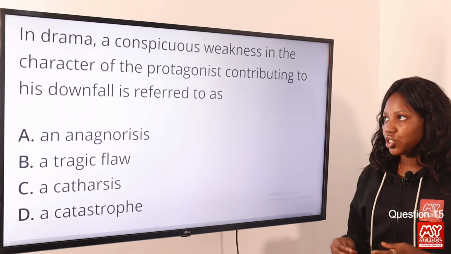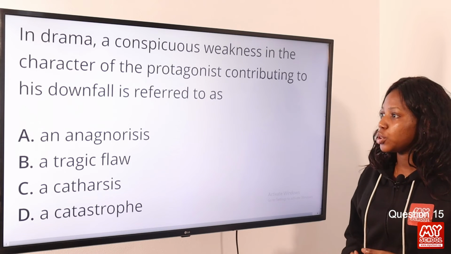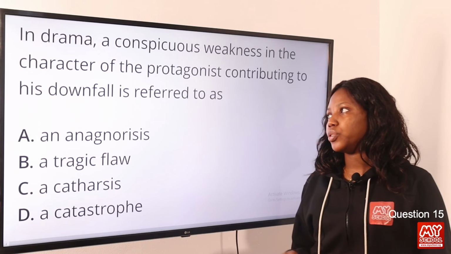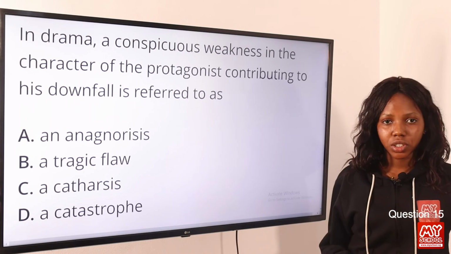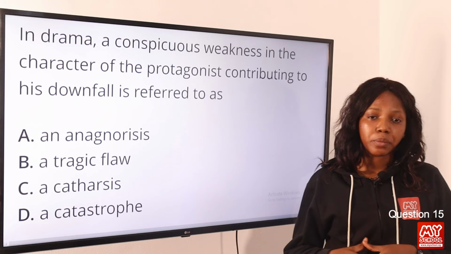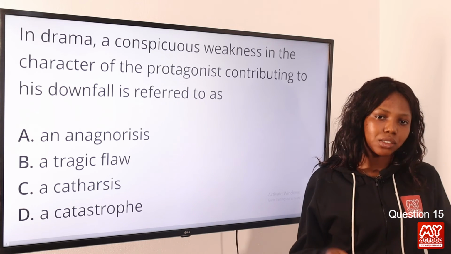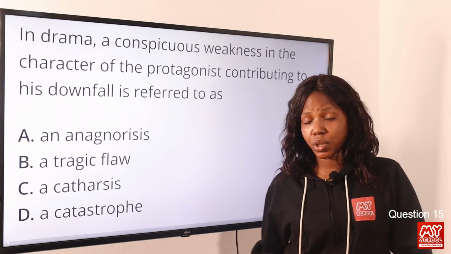Question 15. In drama, a conspicuous weakness in the character of the protagonist contributing to his downfall is referred to as... The answer to this question is option B, a tragic flaw. A tragic flaw is a literary term that's used to describe the personality of a main character that leads to his downfall. So option B is the correct answer to this question.